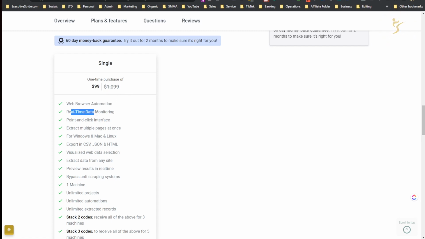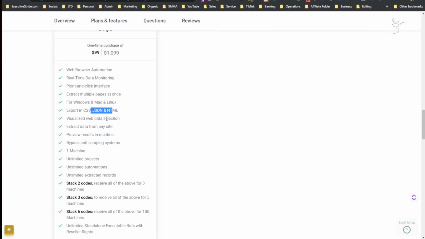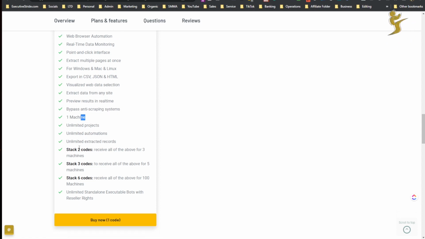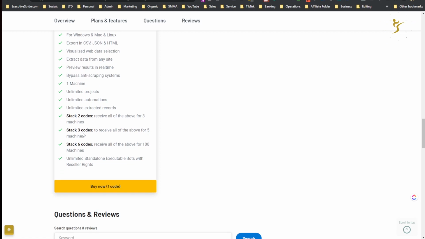You get web browser automation, real-time data monitoring, point-and-click interface, extract multiple pages at once, works with Windows, Mac, Linux, export CSV, JSON, and HTML, and then visualize web data selection, extract data from any site, preview results in real time, bypass anti-scraping systems, one machine, unlimited projects, unlimited automations, unlimited extracted records. Stack 2 codes, you receive all the above and you get 3 machines instead of 1. Stack 3 codes, you get all the above and you get 3 machines instead of 1.